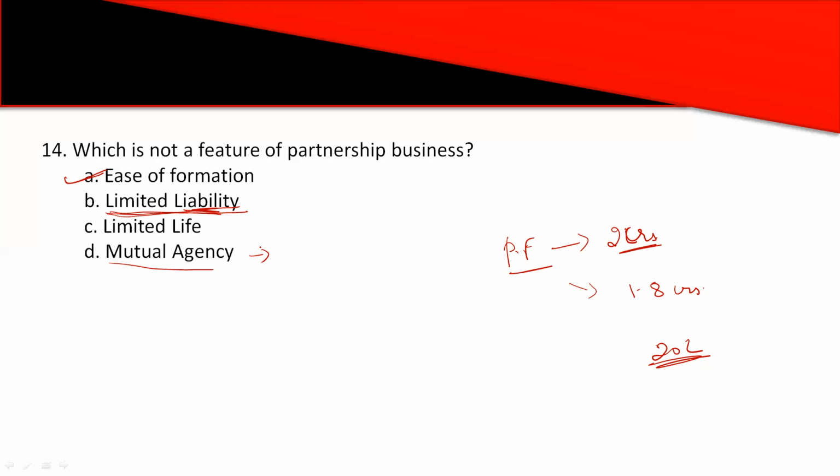Okay, if it does not have that, then there are many chances of disputes arising in the business organization. So these three, A, C, and D, are definitely features of a partnership business, but limited liability is not a feature of a partnership firm. It's a feature of a company. Later I'll tell you the difference between a firm and a company. Clear? So B is the answer here.